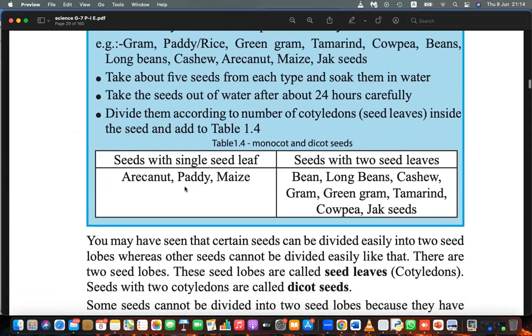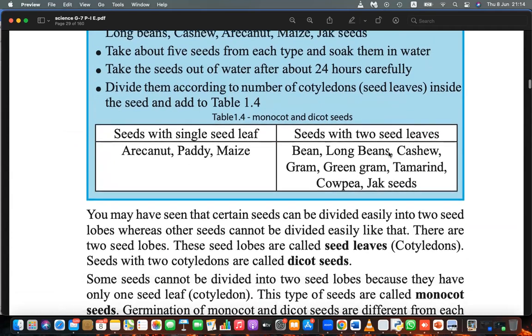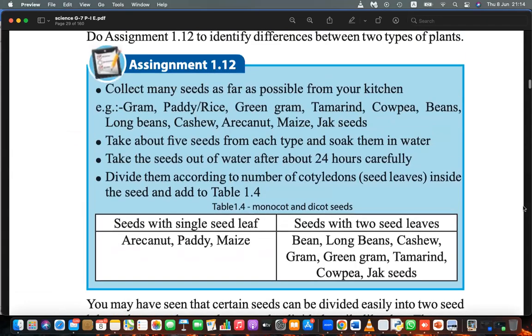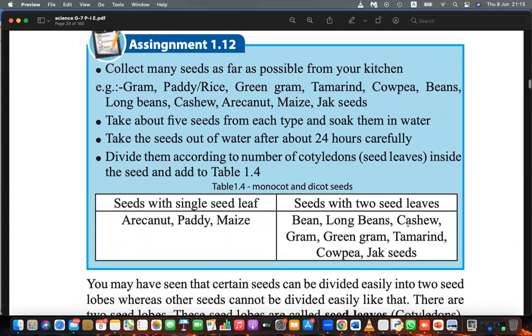So think about arecanut, paddy, maize. Their roots are fibrous. But think about long beans, cashew, gram and all. They have a tap root system, right? So that is one main difference we can see. And also the venation, the leaf venation. Look at the leaf venation: in monocots you can see parallel venation, but in dicots you can see reticulate venation. So that is about the venation also.